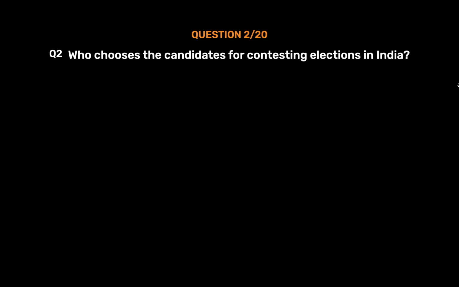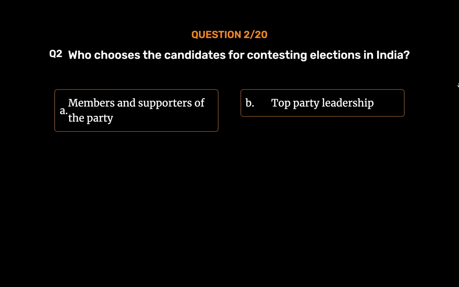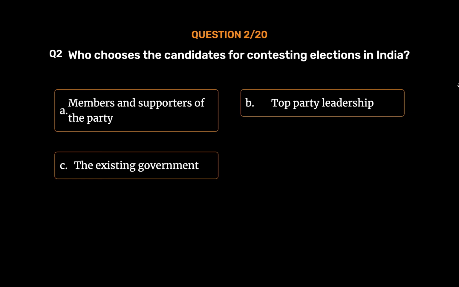Question number 2. Who chooses the candidates for contesting elections in India? Option A. Members and supporters of the party. Option B. Top party leadership. Option C. The existing government. Option D. None of these. The correct answer is Option B.